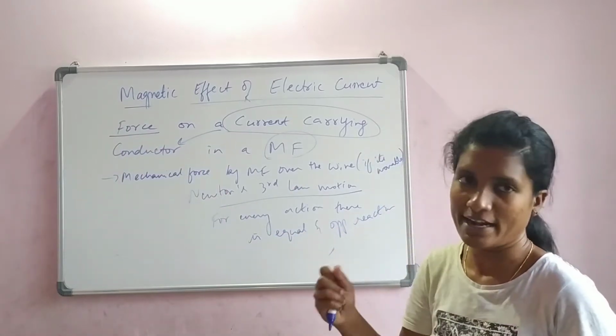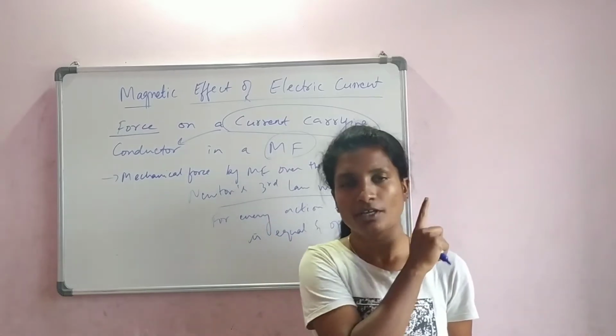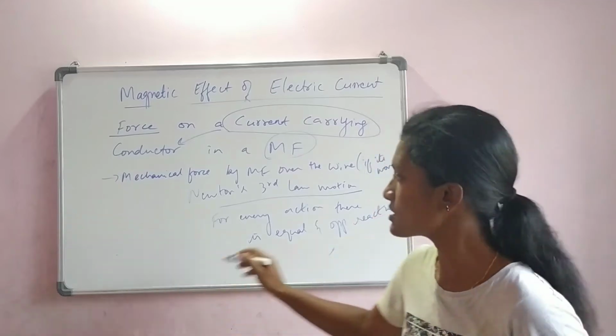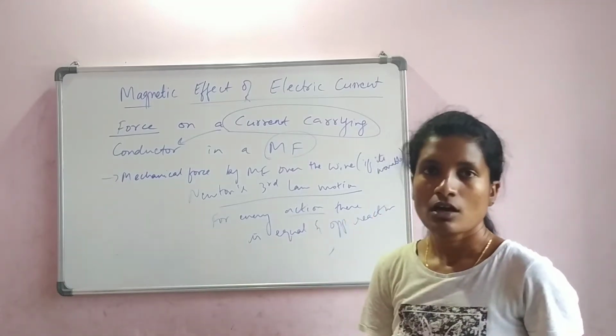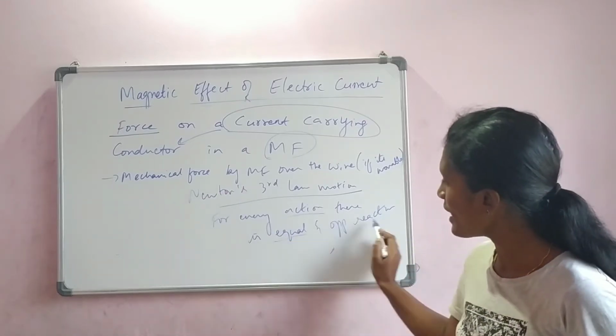Correct? It comes to my hand, or if I don't catch the ball and if I allow that to go, it will pass through me. So, which means I applied a force. This is my action. Okay? And now the ball also applied equal and opposite.